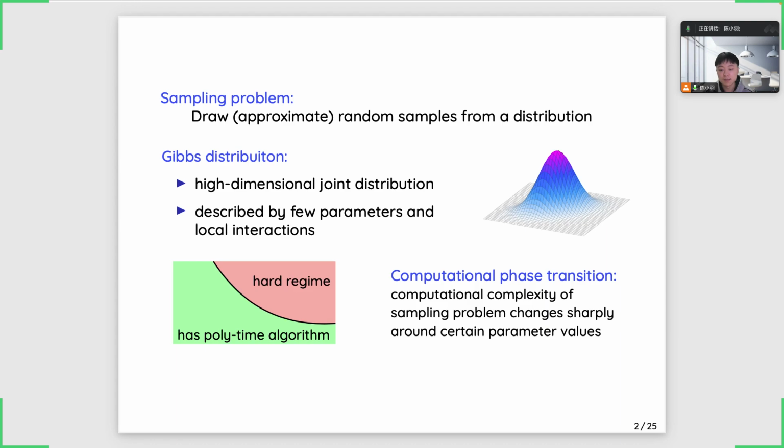Sampling from high-dimensional joint distribution is a fundamental computational task, especially for a class of distribution known as the Gibbs distribution. It could be described by only few parameters and local interactions. There is a very interesting phenomenon on the Gibbs distribution known as the computational phase transition, which says that the computational complexity of sampling problem changes sharply around certain parameter values.